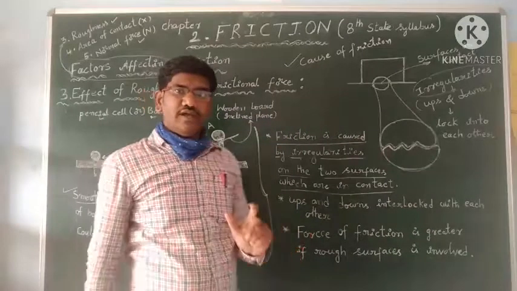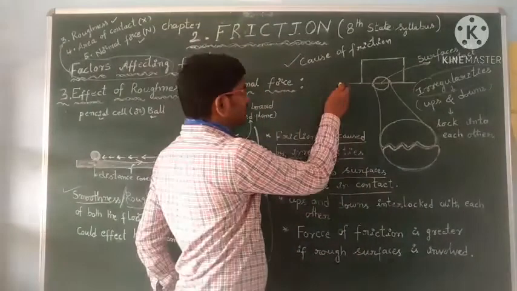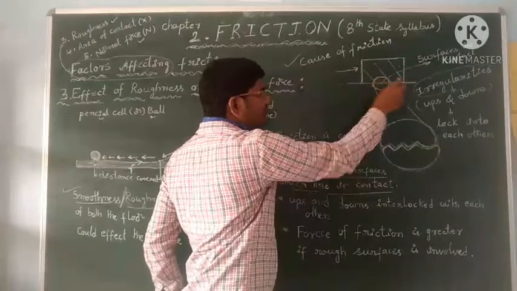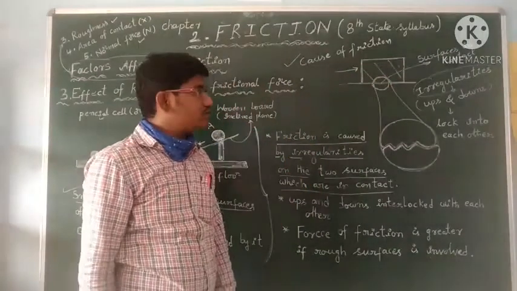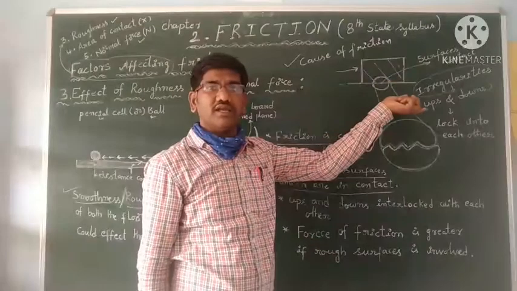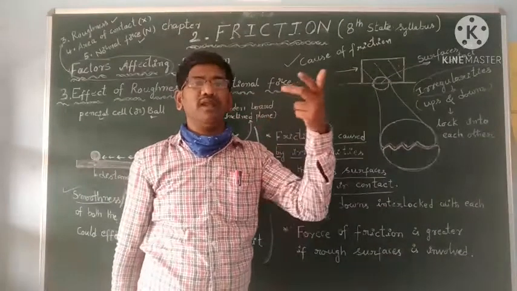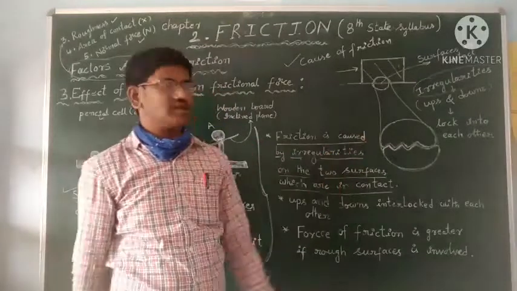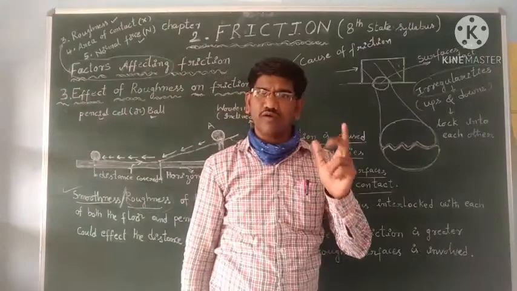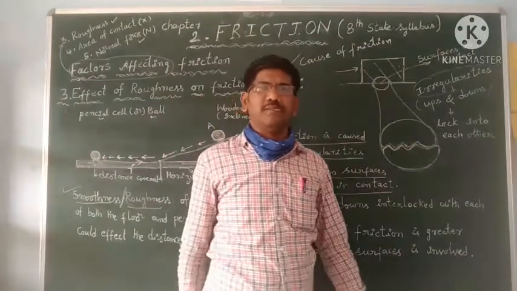So when we attempt to move any object on the surface, for example, if I try to move this block on this horizontal surface, we have to overcome the interlocking. So how do we overcome the interlocking? We should apply some force to overcome the interlocking. Then the motion just begins.